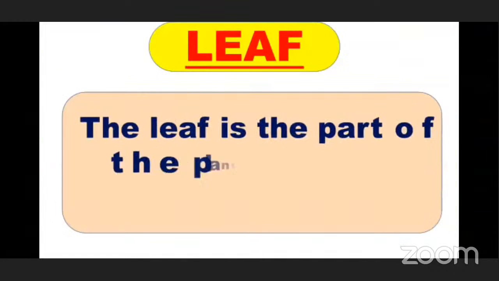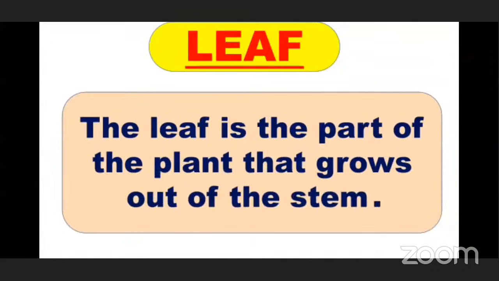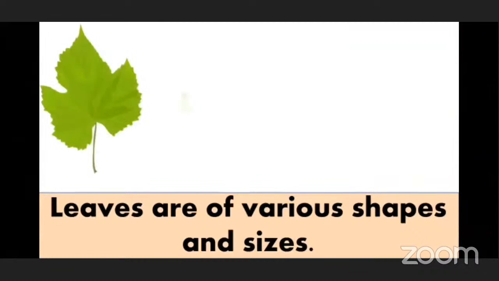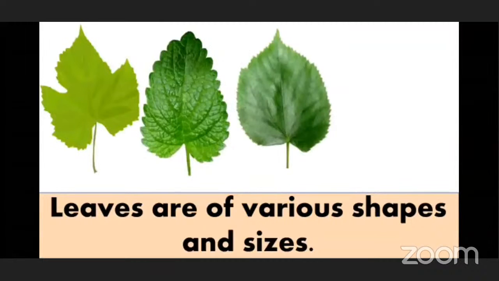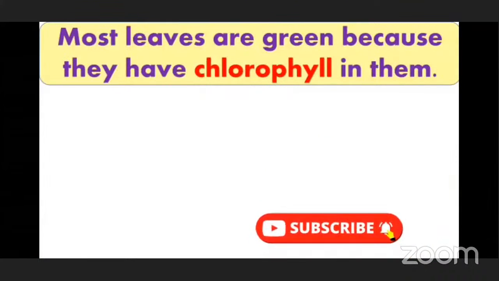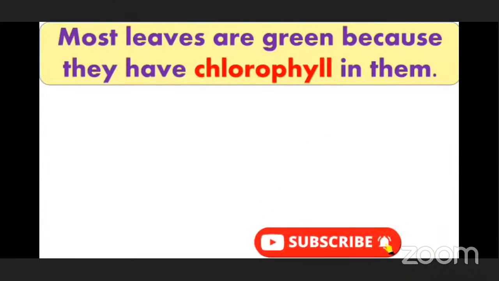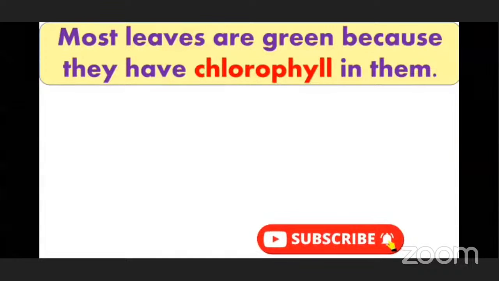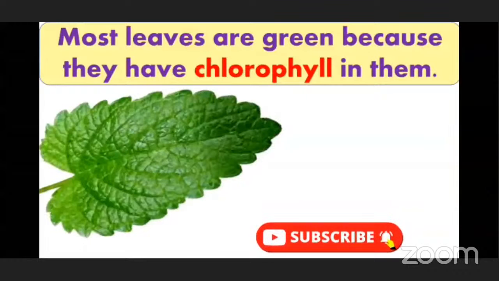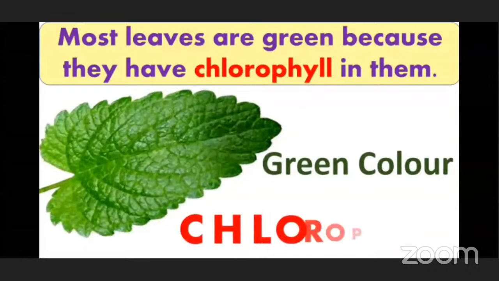Okay, so leaf. The leaf is the part of the plant that grows out of the stem. If you look around you, you will find different plants having different types of leaves with various shapes and sizes. Now children, if anyone asks you why leaves are green in color, what will you answer? Yes, leaves are green in color due to the presence of chlorophyll in the leaves.